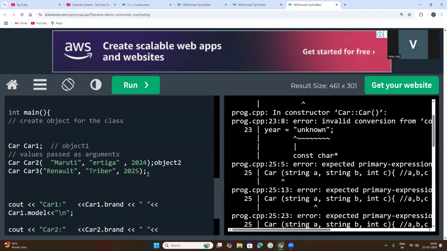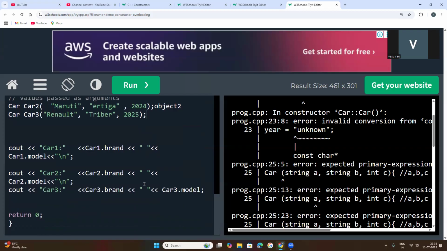This is object 3. So now what happened? While we are calling car brand, car model, after that we need to call car1 dot year, and then the next insertion operator. Backslash n, otherwise all the results will be mingled.